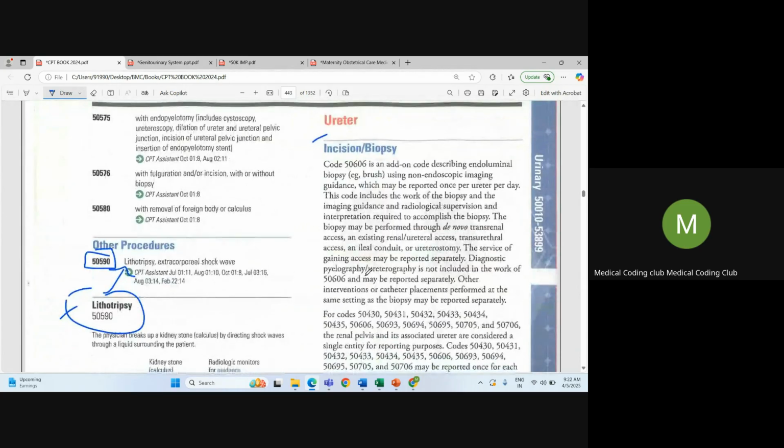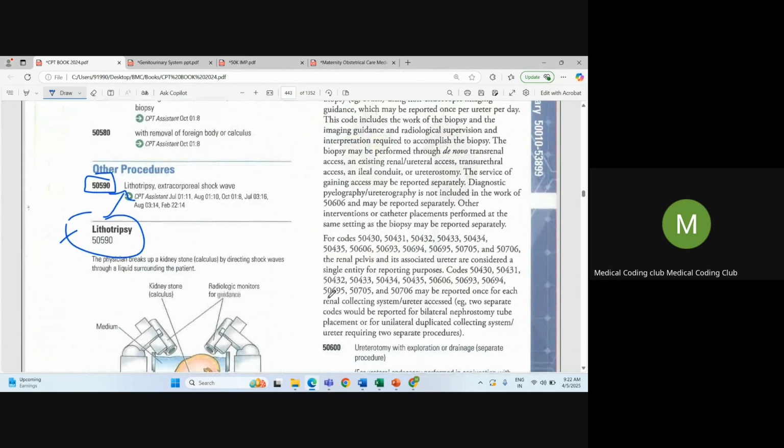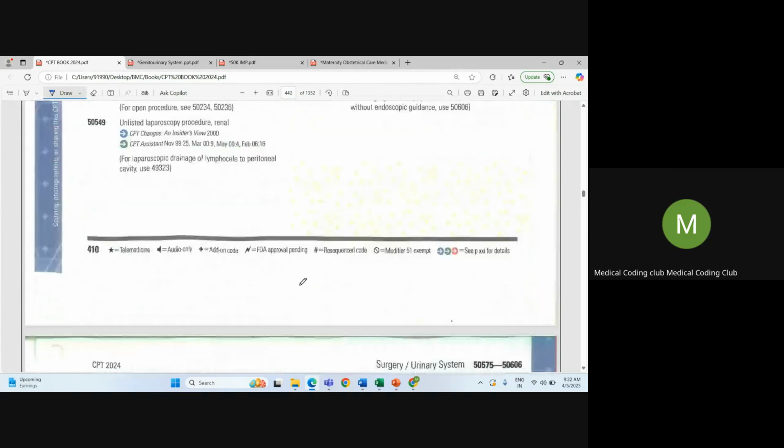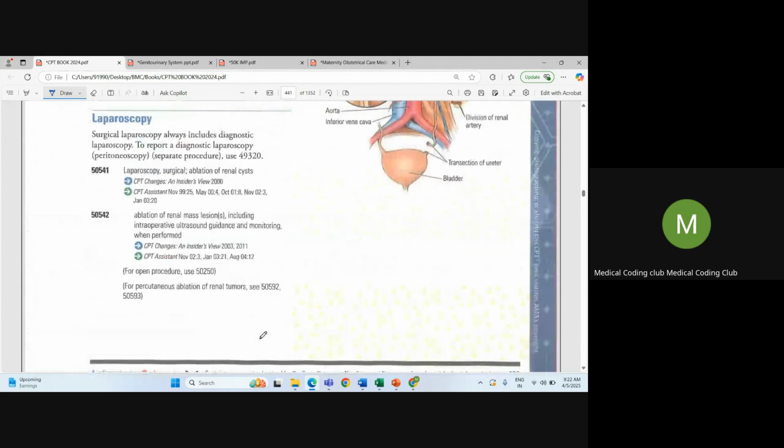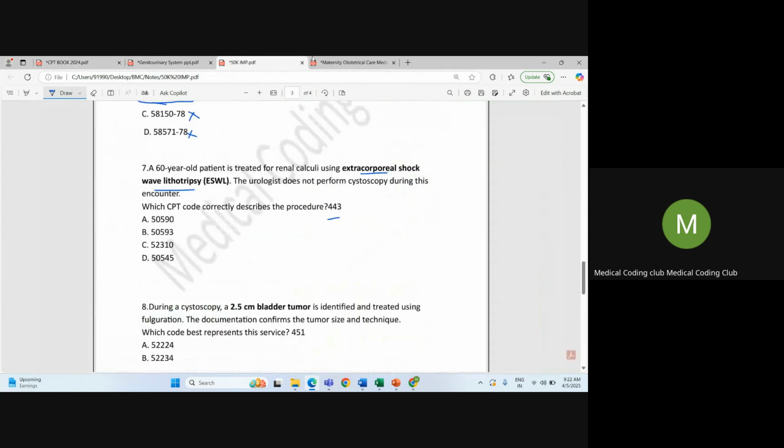Okay. With this, also check for the ureter procedures, and also nephrectomy procedures. Okay, and transplantation, renal autotransplantation, partial nephrectomy. All those you can check. So the correct answer is 50590.